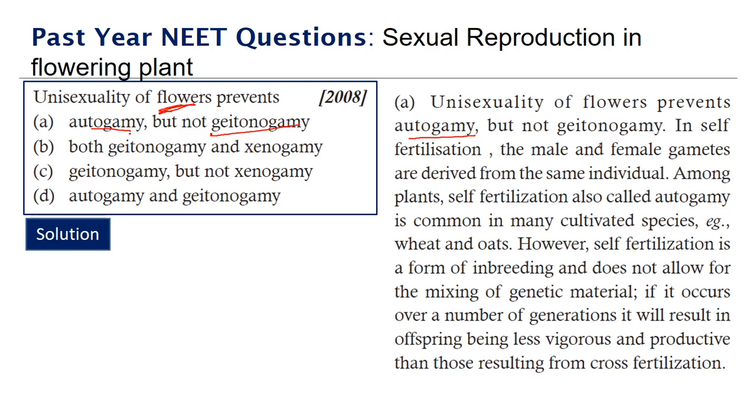In self-fertilization, the male and female gametes are derived from the same individual. Among plants, self-fertilization, also called autogamy, is common in many cultivated species, for example wheat and oats. However, self-fertilization is a form of inbreeding and does not allow for the mixing of genetic material. If it occurs over a number of generations, the offspring become less vigorous and produce fewer results than cross-fertilization. That is, this results in inbreeding depression. So the answer is autogamy but not geitonogamy. Moving on to the next question.